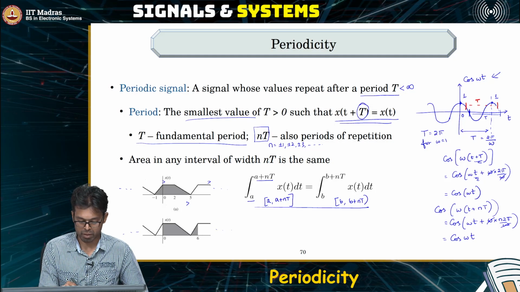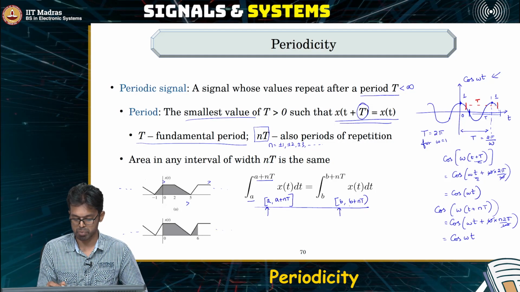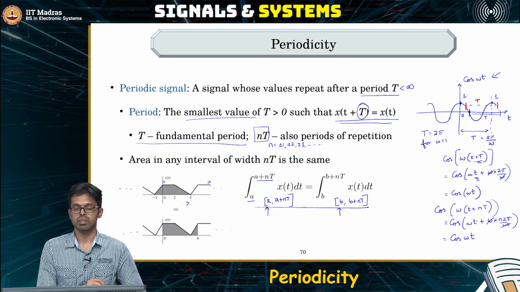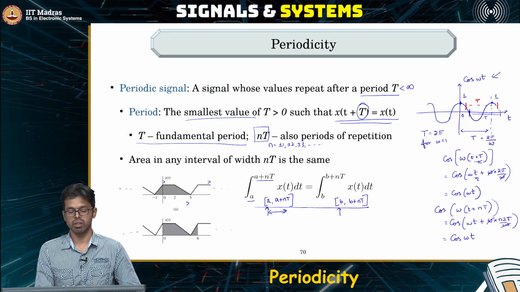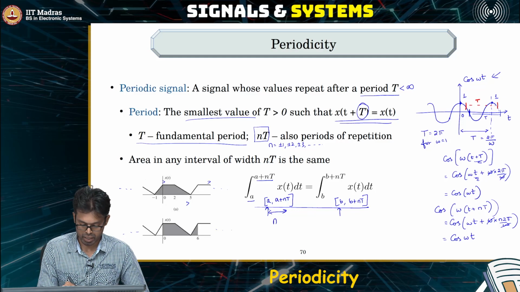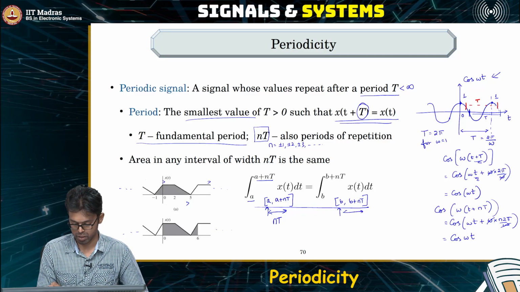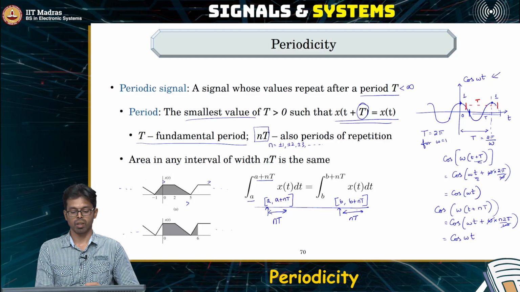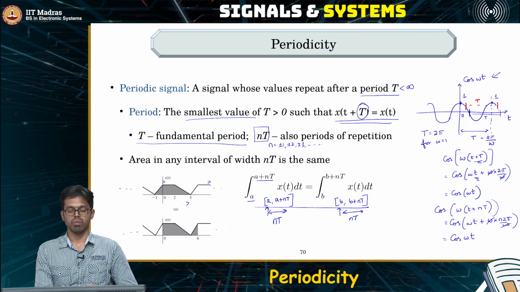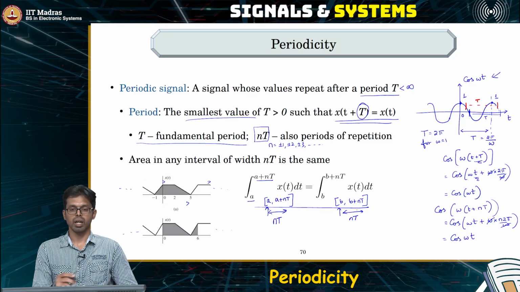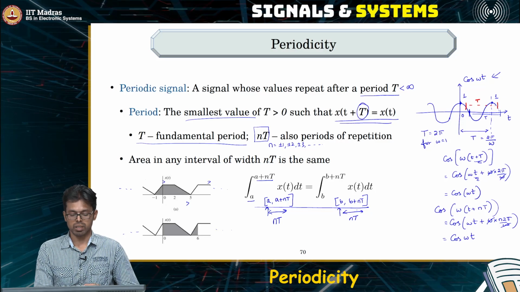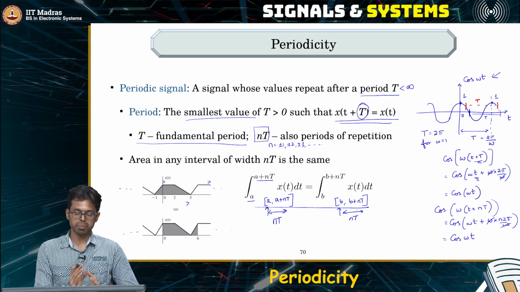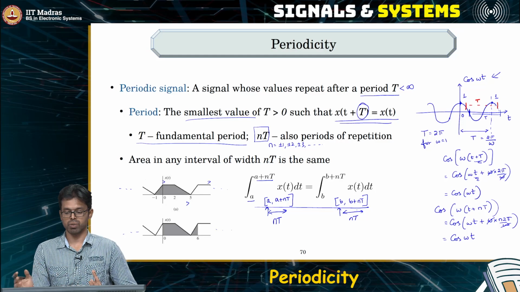It doesn't really matter what the value of a and what the value of b is, as long as the length of the interval here is nT, which is the same here, nT, both will have the same value. That is, the area under the curve, as long as you are integrating it for some integer multiple of the period, will always produce the same value irrespective of where you start.